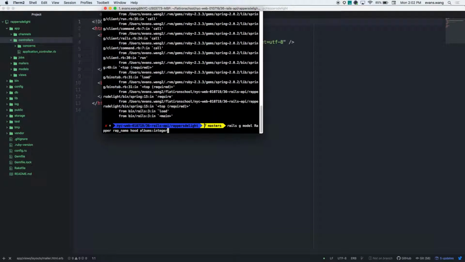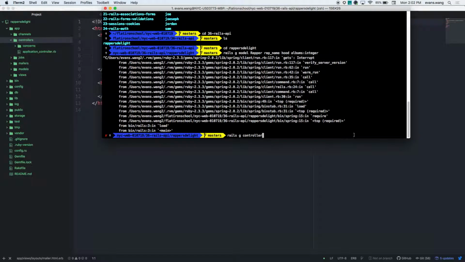Let's see if I can just make the controller. Rails g controller. Cool. And how do I want to create this controller? We could just make it the controller. We can put wrappers. But the idea here, in terms of the namespacing that we were talking about, some of you were kind of alluding to it, figuring it out. We can do api/v1/wrappers.